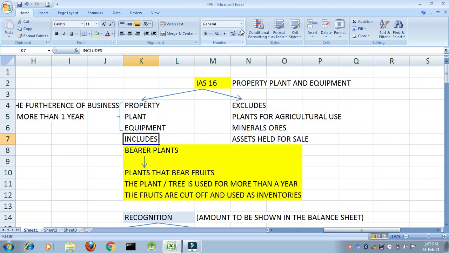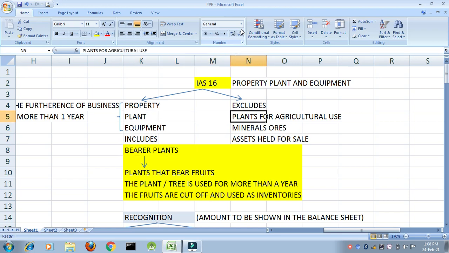It also says that IAS 16 includes bearer plants. Now what are bearer plants? Let me take the example of an apple tree. I have the apple tree, it bears the fruits. I cut off the fruits every year and sell it off in the open market. But the tree stays with me forever. I am using the tree in the furtherance of my business. Hence, that also qualifies as property, plant and equipment under IAS 16.